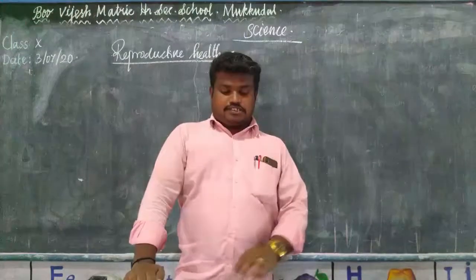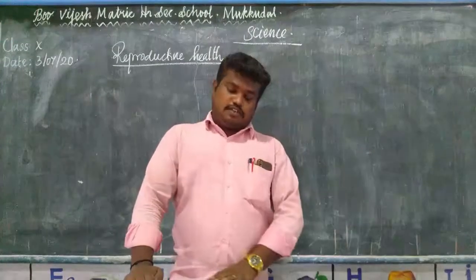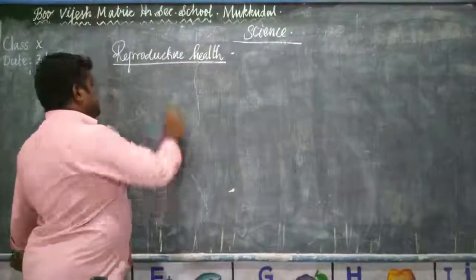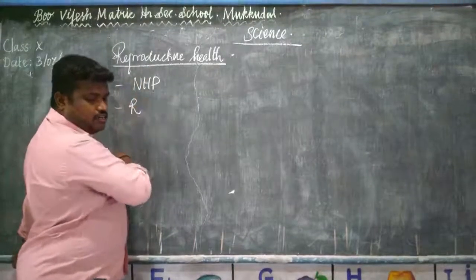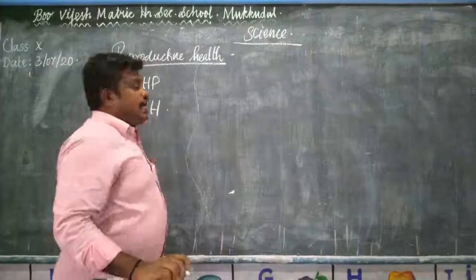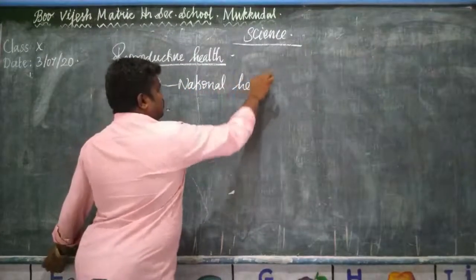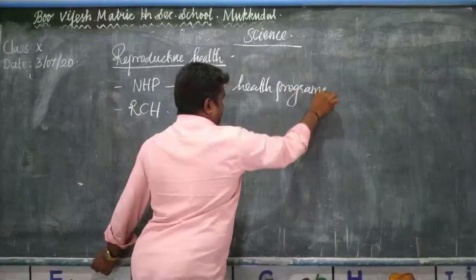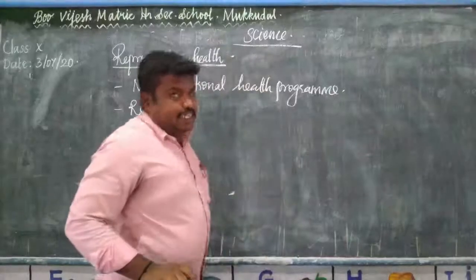So there are several measures undertaken by the government to improve reproductive health. The government launched two programs, NHP and RCH. What does NHP stand for? National Health Program. Then RCH stands for Reproductive Child Health Care Program.